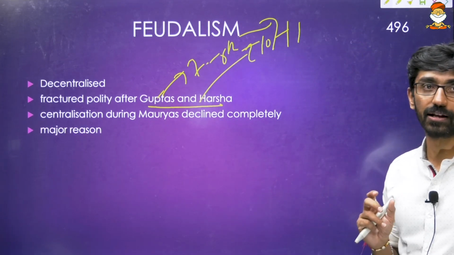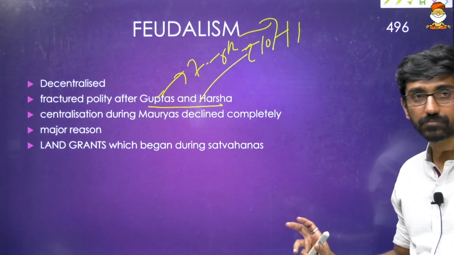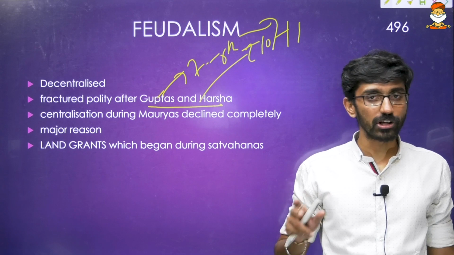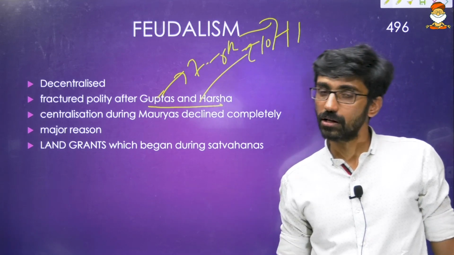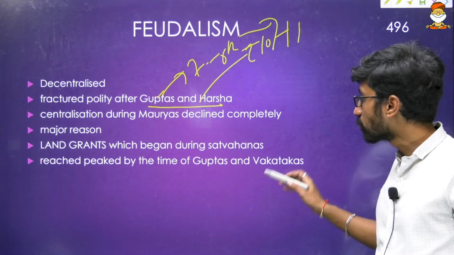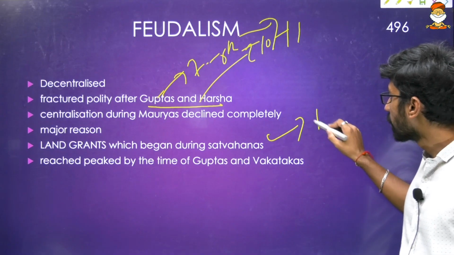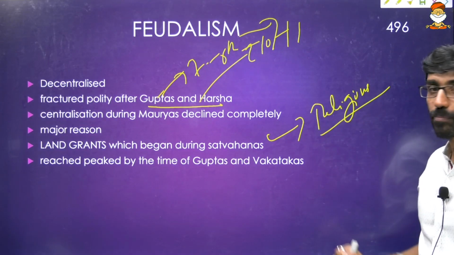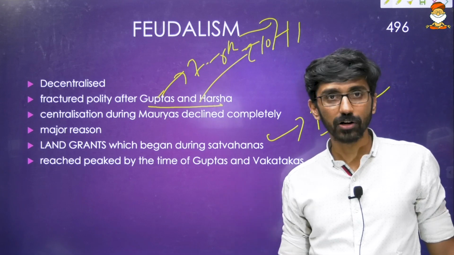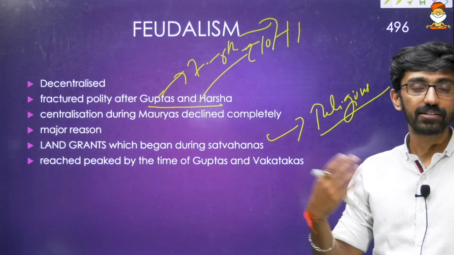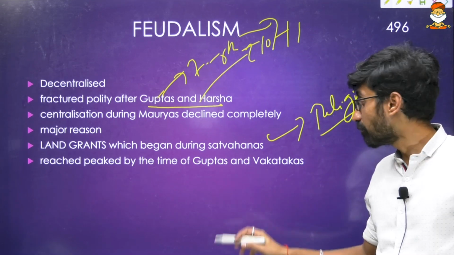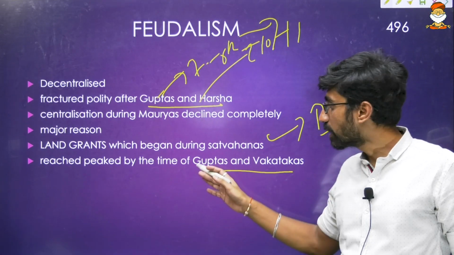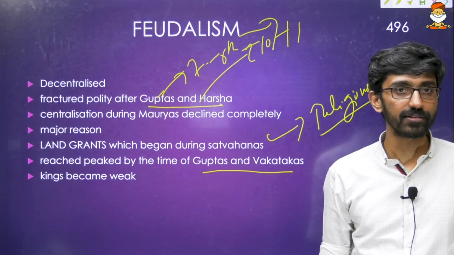It's completely becoming decentralized. A major reason is the land grant, and this land grant system began during the time period of the Shatavahanas, that is, post-Mauryan time period. So these land grants were started by the Shatavahanas to earn religious merit. It was given to Brahmana monks as well as Buddhist monks. And later, these land grants started to be given as a salary also by the time of the Guptas and Vakatakas. This is the climax, this is the peak of the land grant system. This peak of the land grant system led to the evolution of the concept called feudalism.